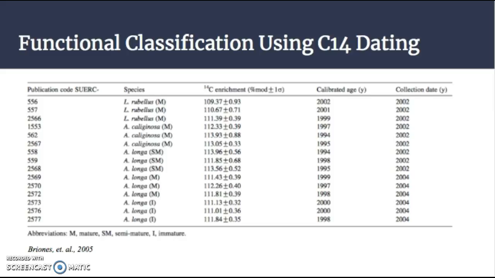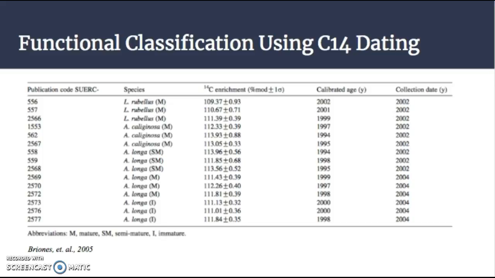Typically, in order to place an earthworm among one of the three categories, observation of the earthworm's feeding habits, microbiological assessment of gut contents within the worm, or food intake and growth rates of the worm have to be studied. Briones et al., however, were the first to use a new technique to determine earthworm functional classification, and this was carbon-14 dating. In this study, analysis of the carbon-14 within the worms was used to determine what role they play within the ecosystem, and therefore their functional classification.